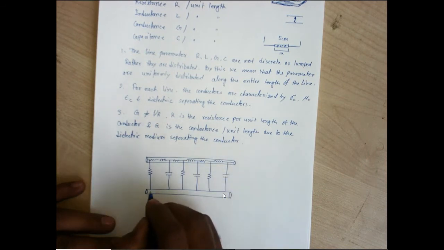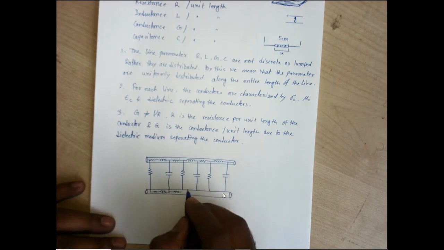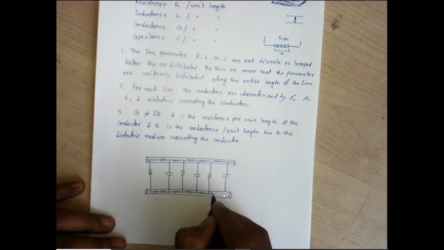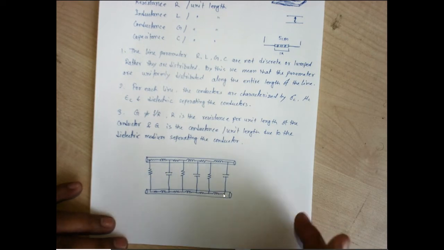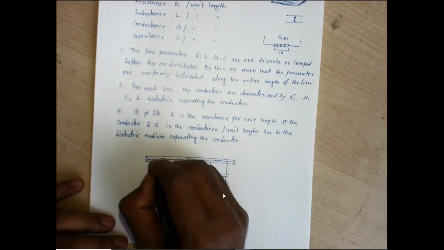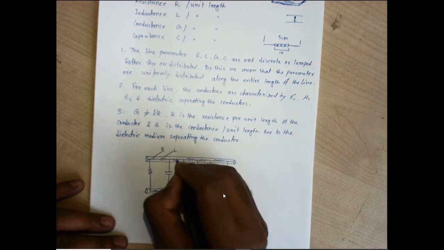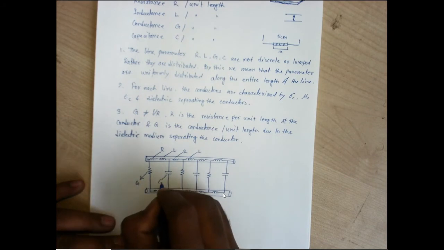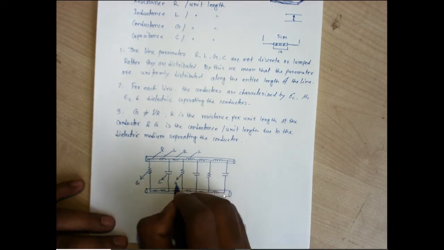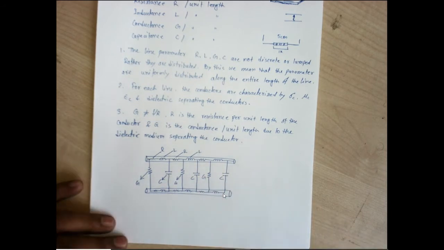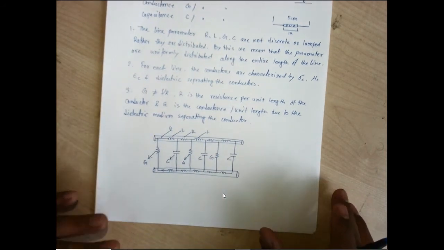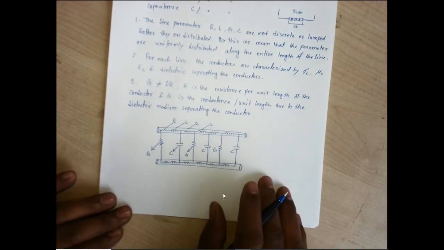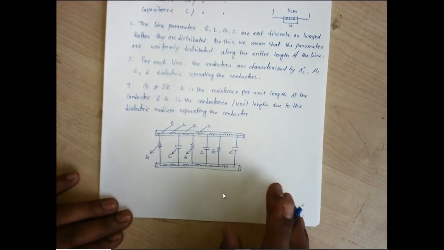For this other wire, it is the same, it has the resistance and the inductance, like this. So this is your R, this is your L, again R, L, and this is your G, this is your C, again G, C, G, C. So throughout the length there is a distribution of all the parameters. This is known as the distributed parameters of a two conductor transmission line.